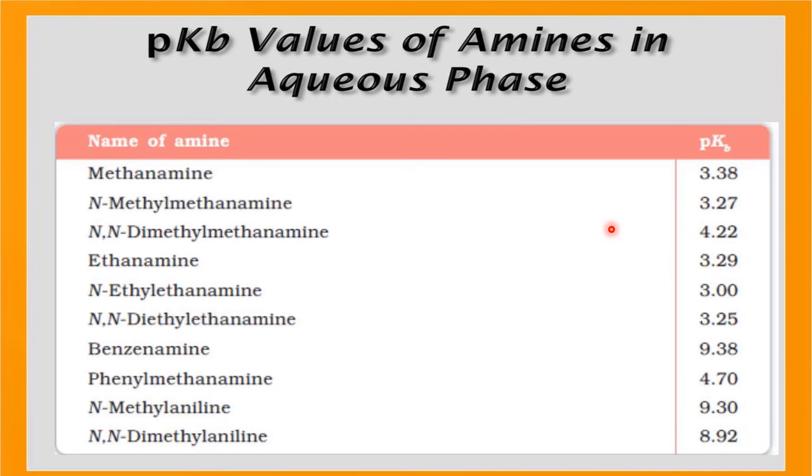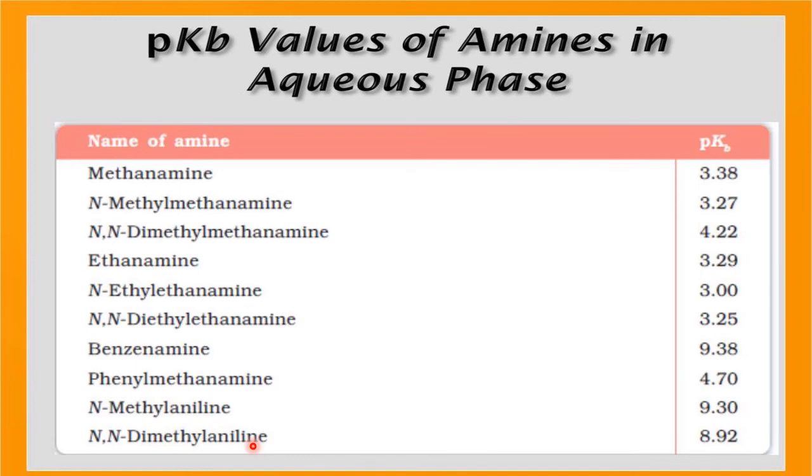Wherever methyl groups, ethyl groups, alkyl groups are there, we observed the pKb value is less. In the case of aromatic amines, the pKb value is more. You see N-methylaniline, pKb value is 9.3, then N,N-dimethylaniline. So wherever an aromatic ring is there, we find a higher pKb value.